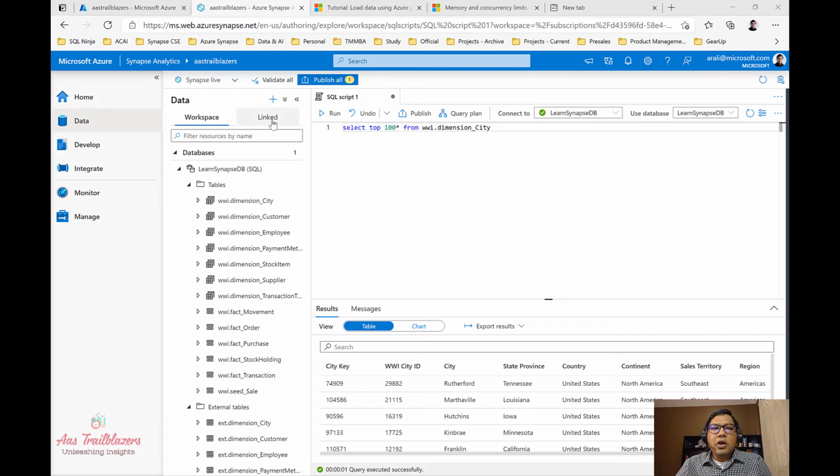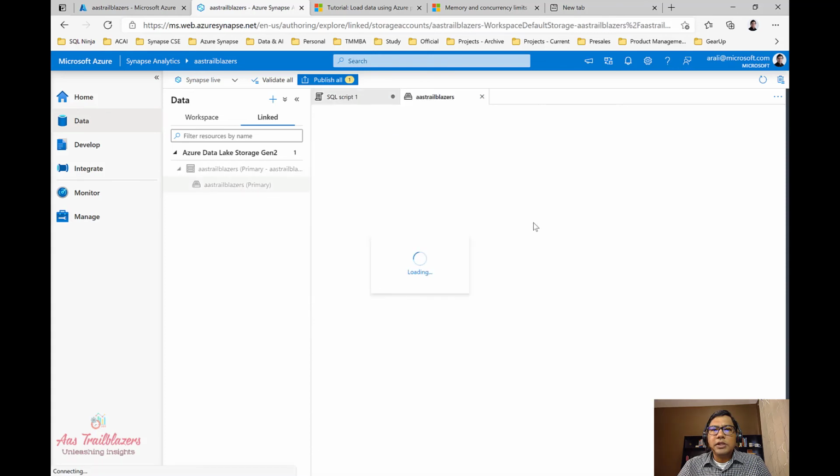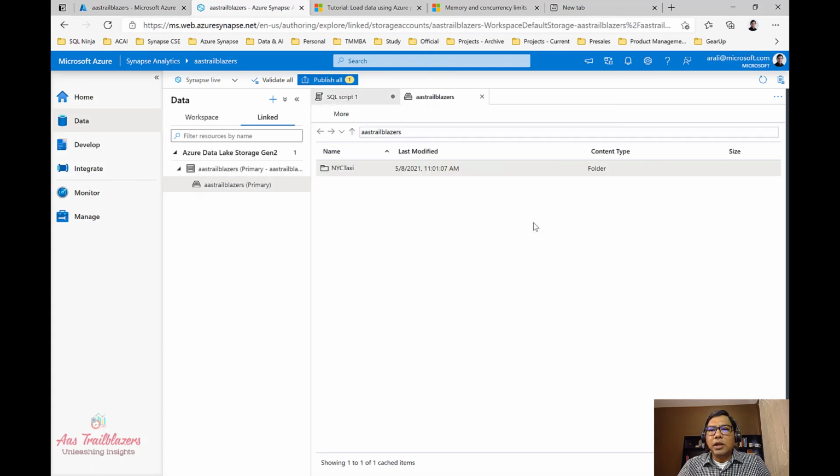You can click on link here, and this is where you'll see the link for all the storage accounts that this workspace is connected to, right? We have one default primary storage account that we are connected to, and this is what we are seeing right now. But we can add more and more storage accounts if we have to connect to them. If we click on this, it will take you to a page where it will give you a file explorer like experience.